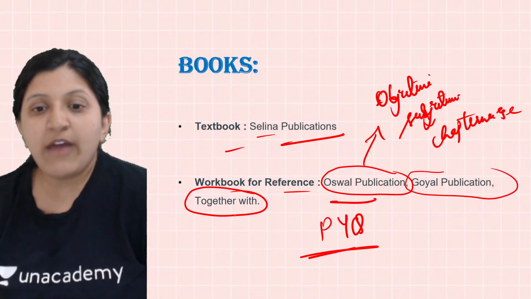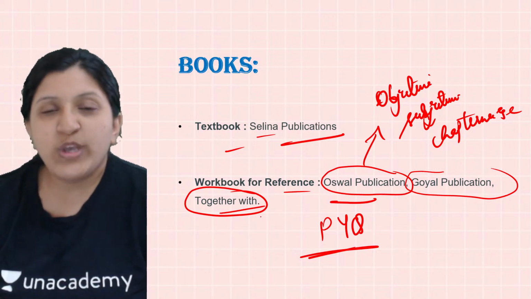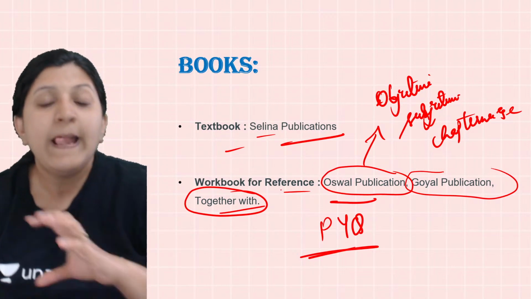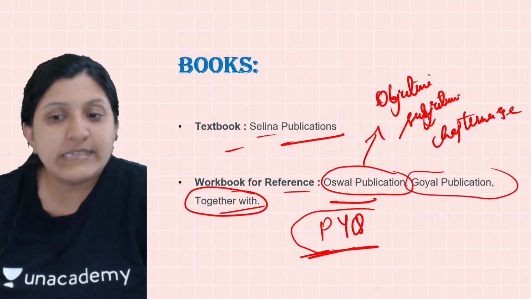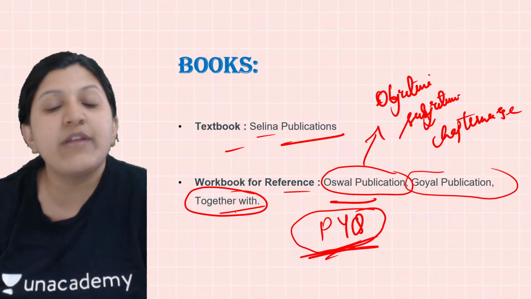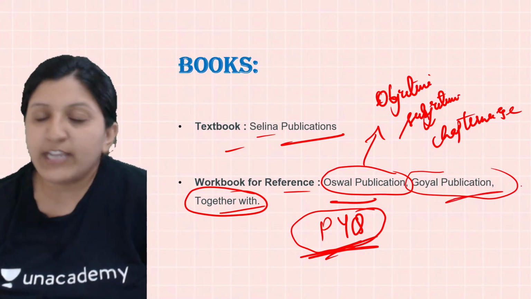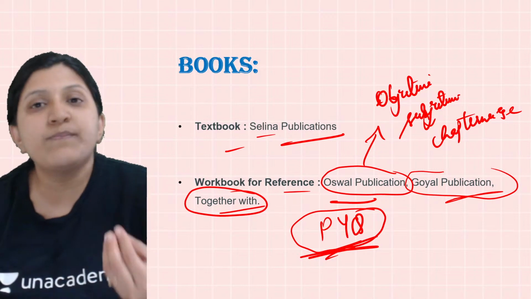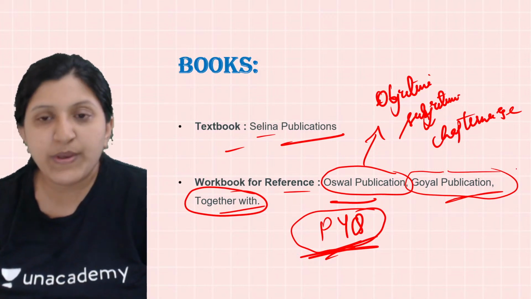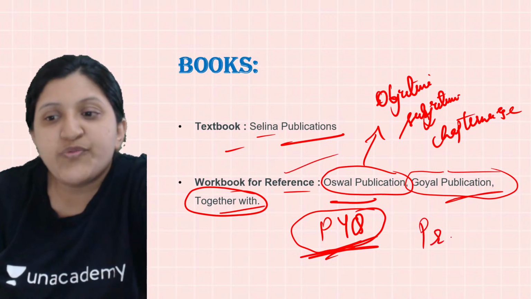Now, Together with is basically a combination. From each and every chapter, it will give you important questions, and it will also mention by the side the previous year question paper. So you can refer to this book, Together with. And then the Goyal publication is also good, with some extra material, so you can refer to this book as well. These are the reference books which you can use for your practice.